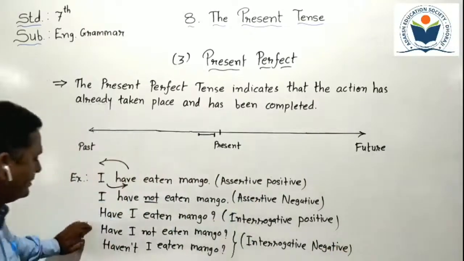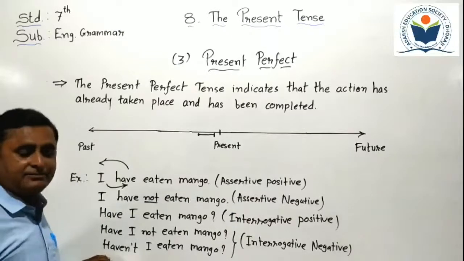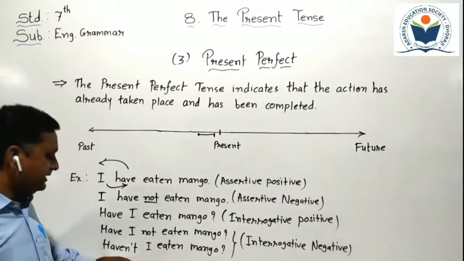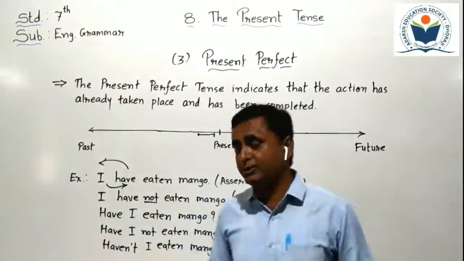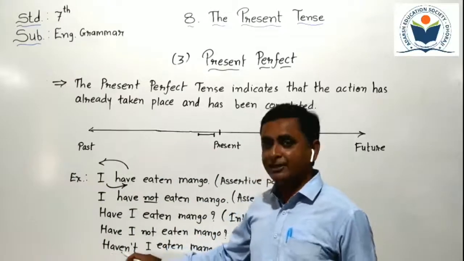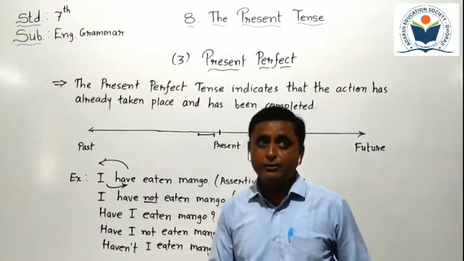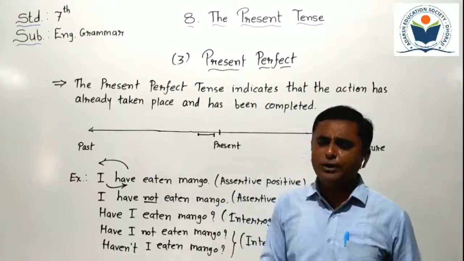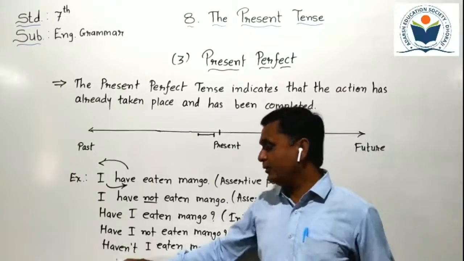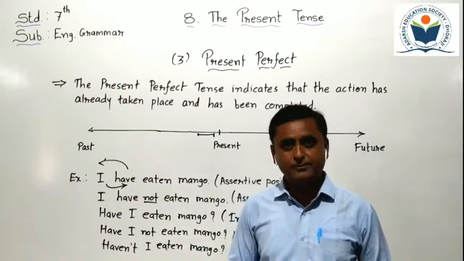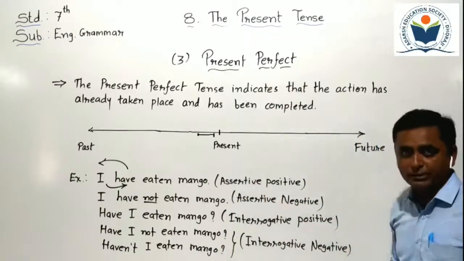Can you understand, student? You cannot write here "have not" differently. Otherwise your sentence will be wrong. In contraction you have to use only the short form of helping verb plus not. You cannot write like that, "Have not I eaten mango?" It's totally wrong. In contraction you have to compulsorily use the short form of helping verb plus not. Can you understand then? Here our present perfect tense is over.